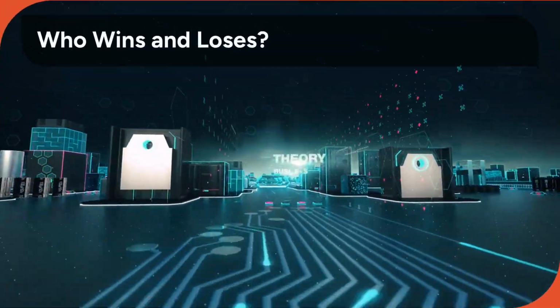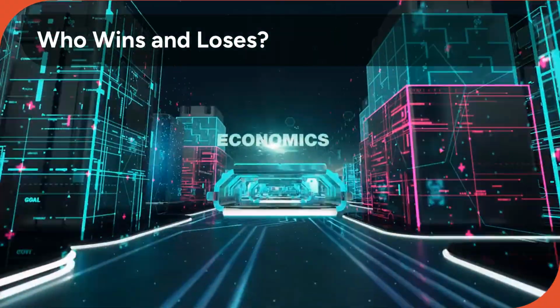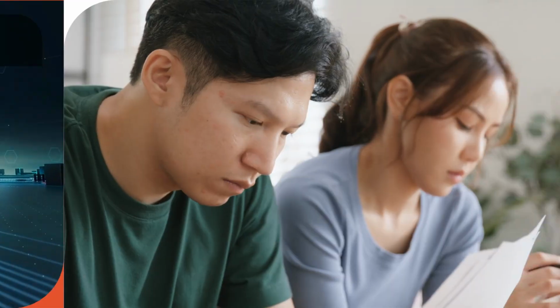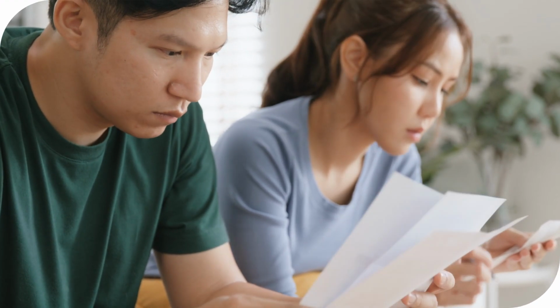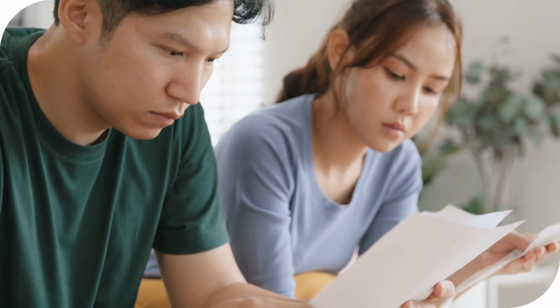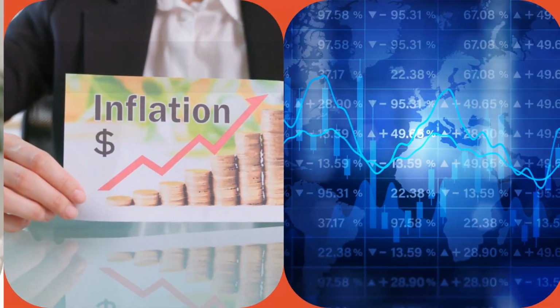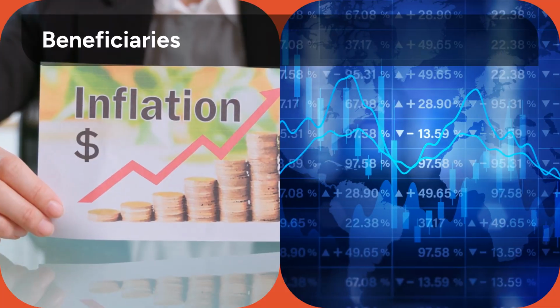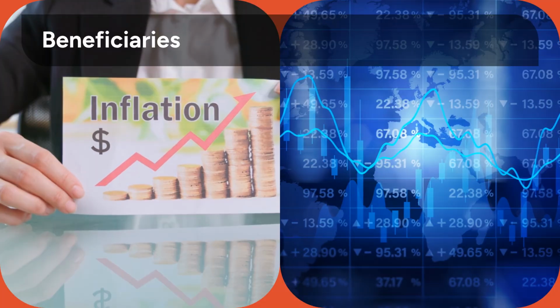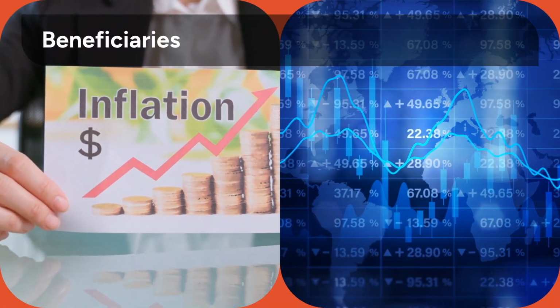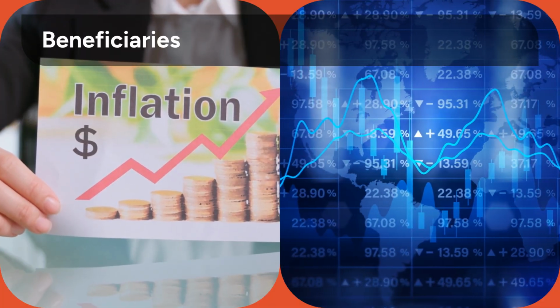Inflation redistributes wealth and financial power, creating clear winners and losers in the economy. Those hurt most include fixed-income retirees, individuals who hold most of their wealth in cash savings, and lower-income households who spend a higher percentage of their income on essential, inflating goods. Those who may benefit are borrowers with fixed-rate debt, since their payments become cheaper in real terms, and owners of appreciating assets like real estate or stocks.